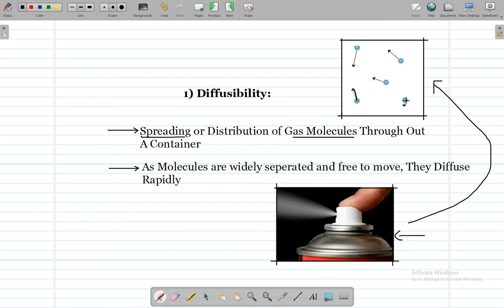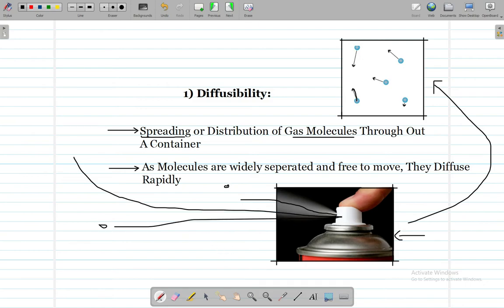They are moving randomly, and when you press the nozzle of the perfume, all the gas molecules go out, and in that case these molecules spread. Some of the molecules go there, some of the molecules may spread out more than the others, and that process is called diffusion,